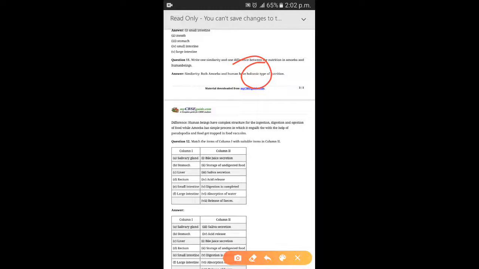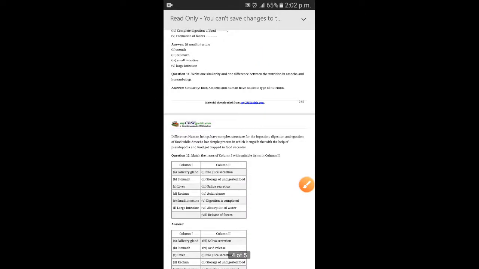And in heterotrophic nutrition, the process involves the following 5 steps. And what are those 5 steps? Ingestion, digestion, absorption, assimilation and egestion, right? So what is the similarity? Similarity is this, that both the human beings and amoeba have heterotrophic type of nutrition, or holozoic, which means the same thing. Now we'll see the difference.